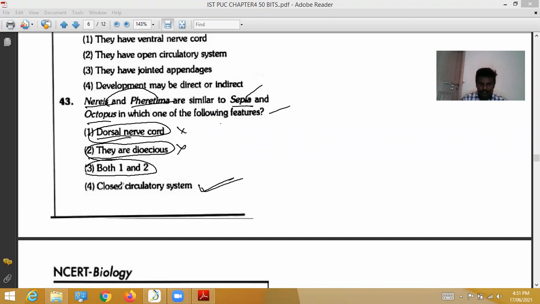Nereis and Pheretima possess a closed circulatory system, so that is similar to Sepia and Octopus. These two also possess a closed circulatory system. Closed circulatory system means what? The blood is pumped from the heart to various body parts through blood vessels. So for question 43, the correct option is the fourth option.